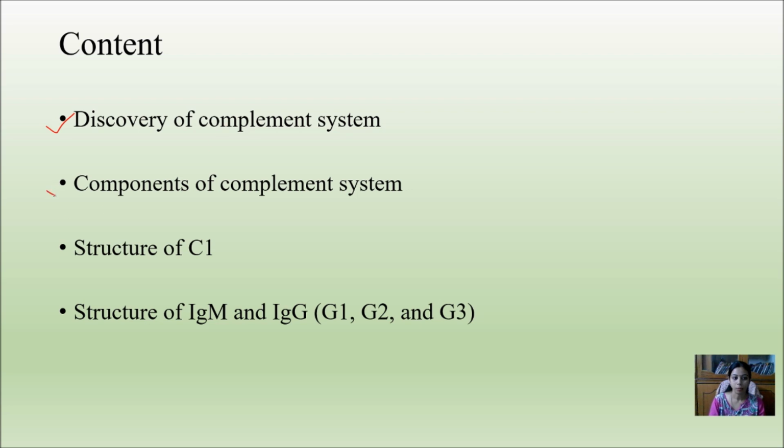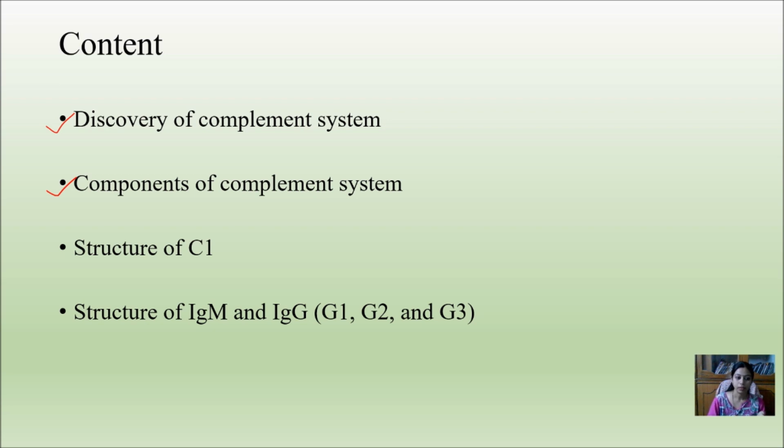The complement system consists of many small components, which together combine to form a complete system. So here we will also discuss the different components of the complement system, so that when I discuss it in detail, it will be easier for you to understand.